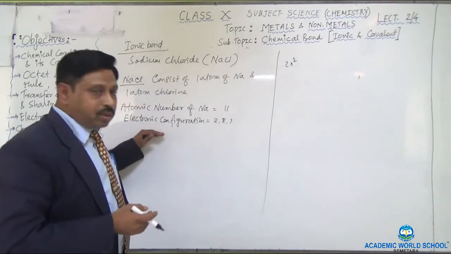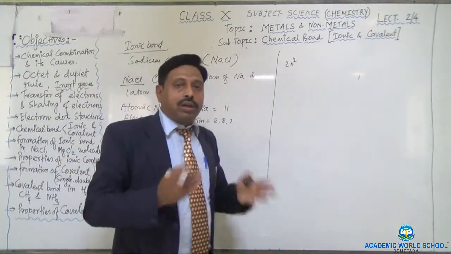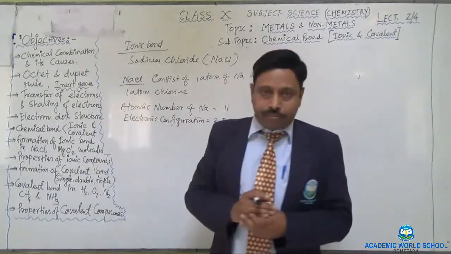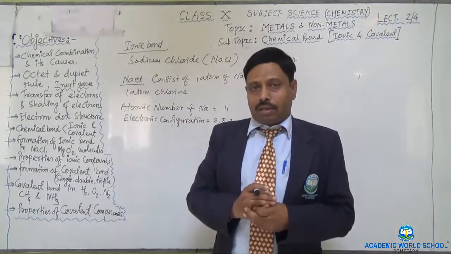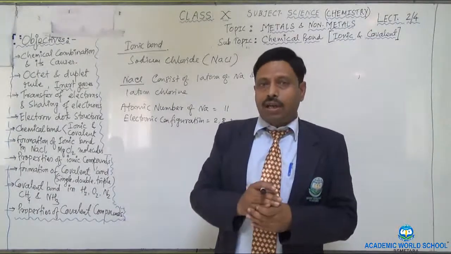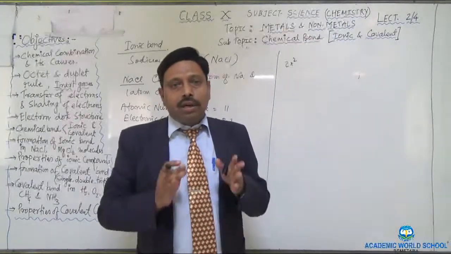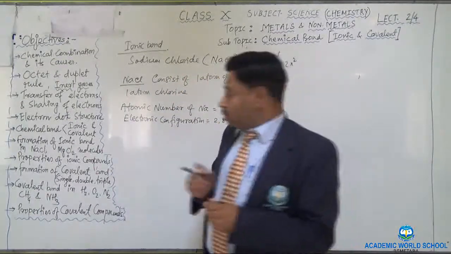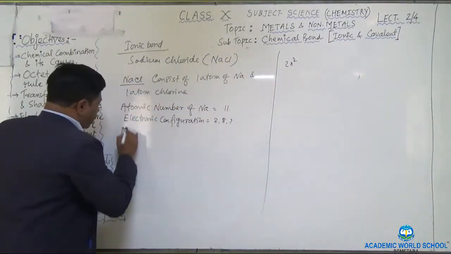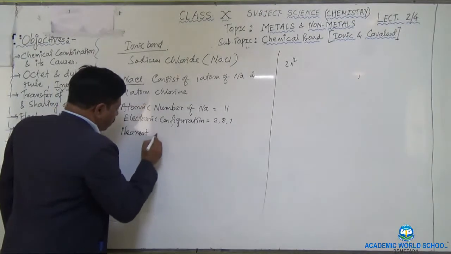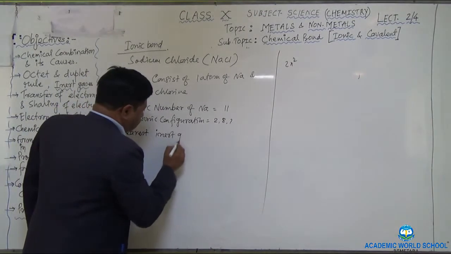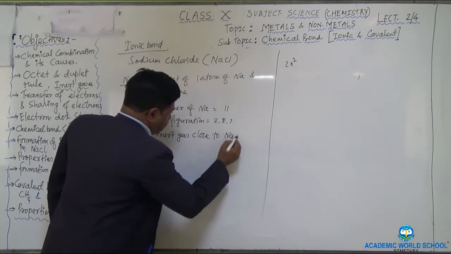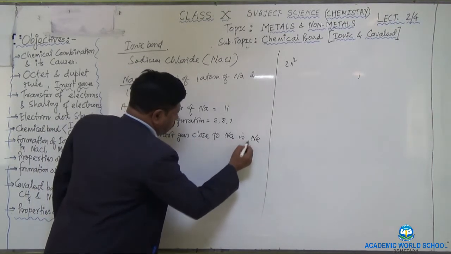So now we have to determine what is the nearest inert gas lying close to your sodium. That is your neon, whose atomic number is 10. So neon is the nearest inert gas close to your sodium. So let me write down: nearest inert gas close to sodium is your neon, whose atomic number is 10.